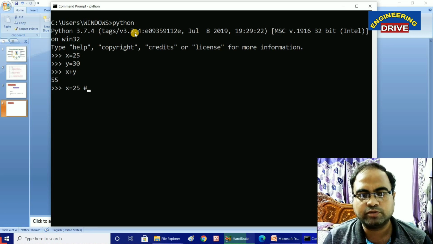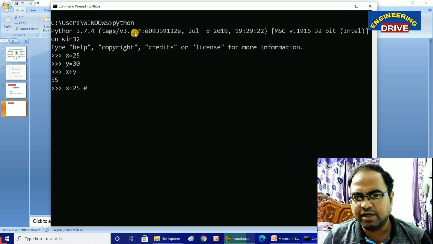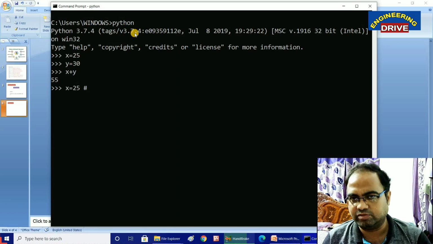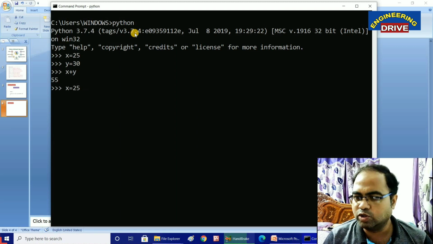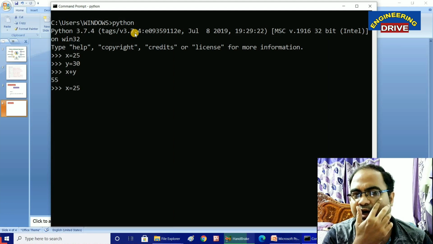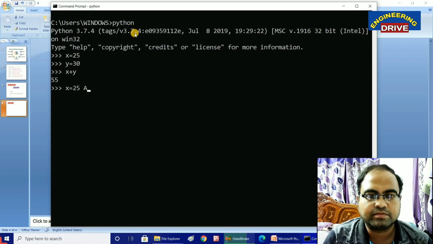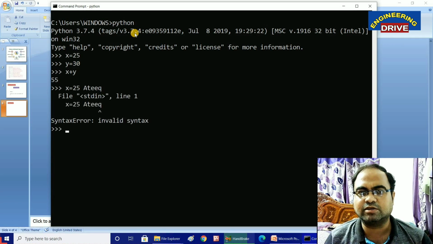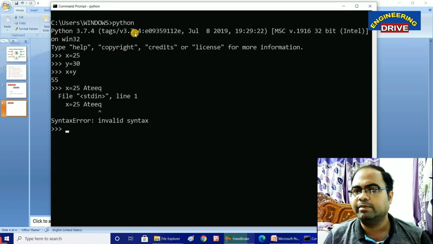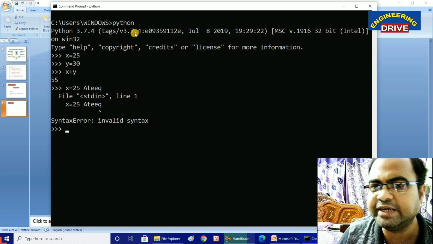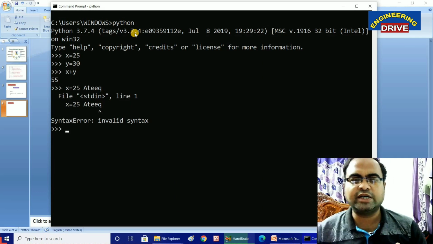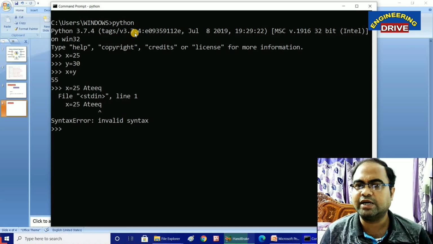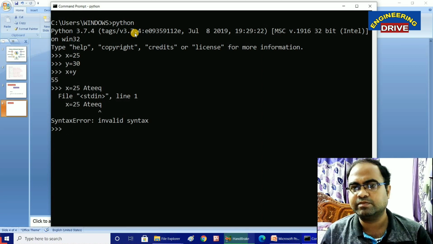Let us say I first don't use the hash symbol, and I want to write my name here, Atiq. x is equal to 25 is a valid statement, but after that I have written my name. Let us press enter. Immediately I got an error, because Atiq is an invalid name. My Python editor and library don't know it as a keyword.